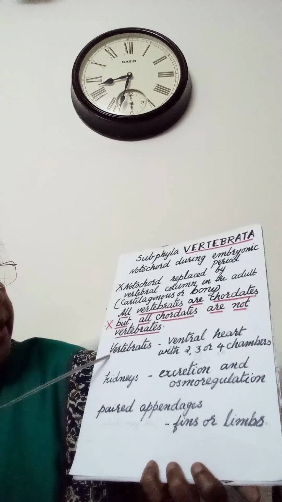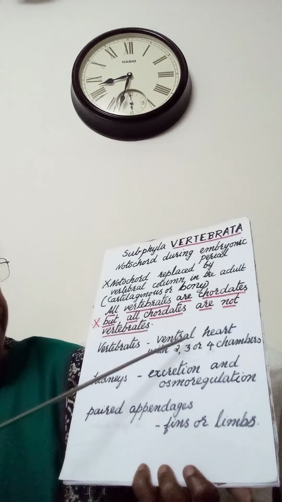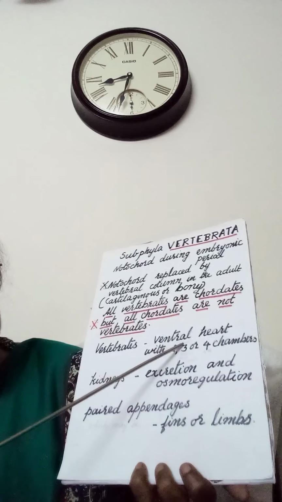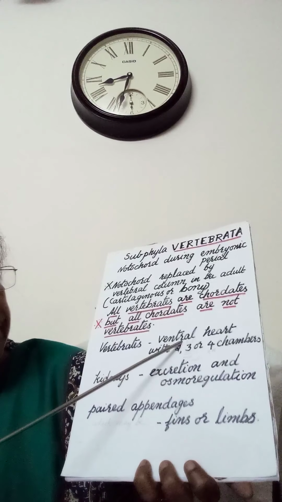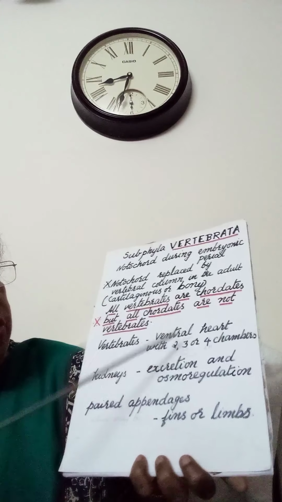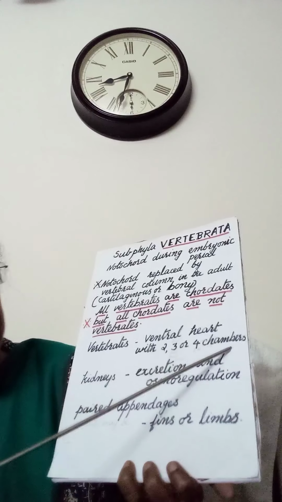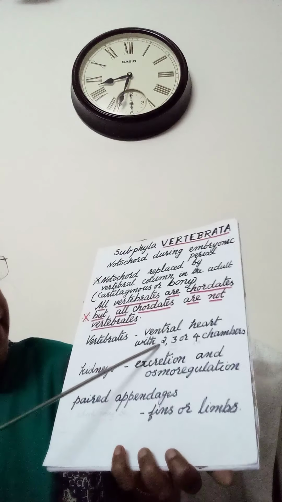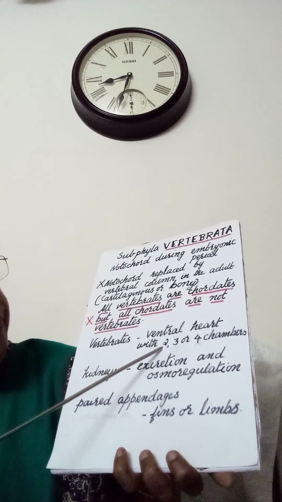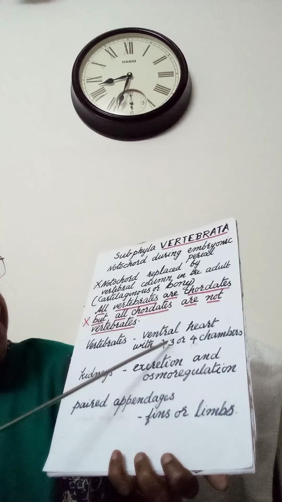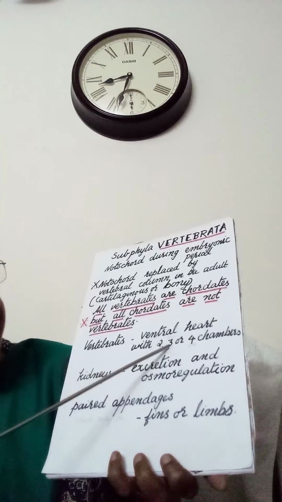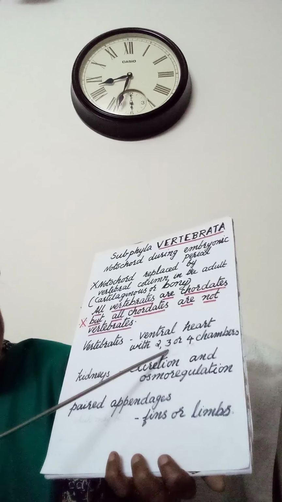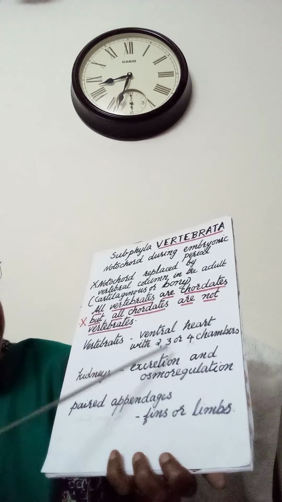Then in the vertebrates, the heart will be on the ventral side, that means the front side, with 2, 3 or 4 chambers. 2 chambers are present in fishes, 3 chambers in amphibia, then reptilia also, but exception is there.